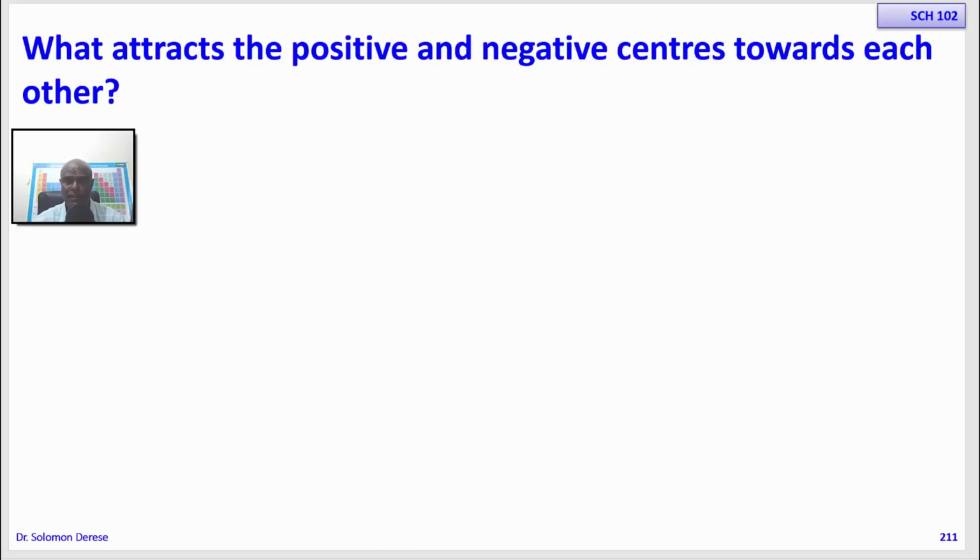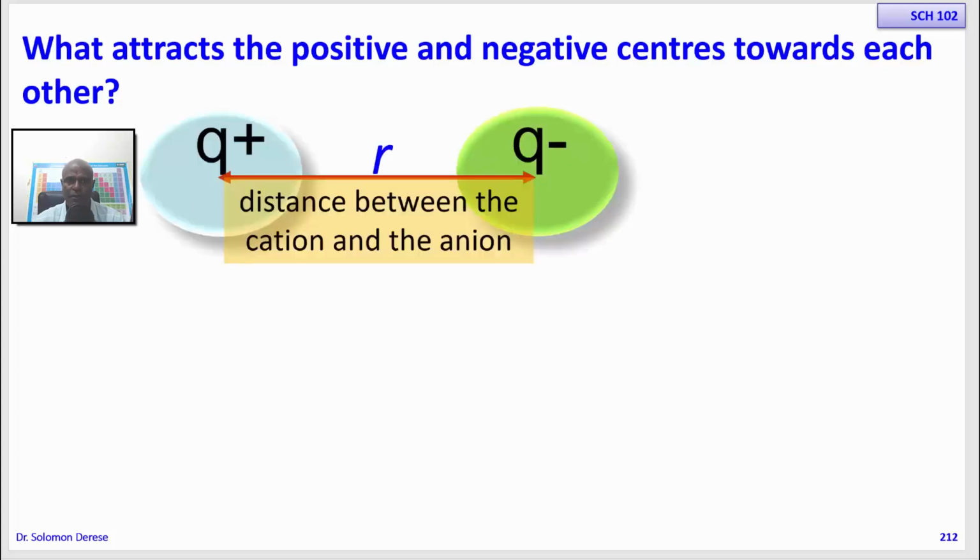Probably some of you might have learned this in your physics studies in high school. If you have two charged species, one positively charged and another negatively charged, they can attract each other. So there's going to be a force of attraction between them.